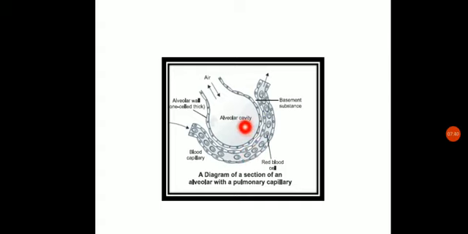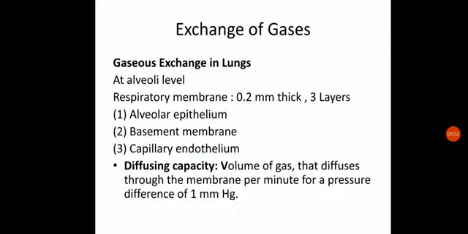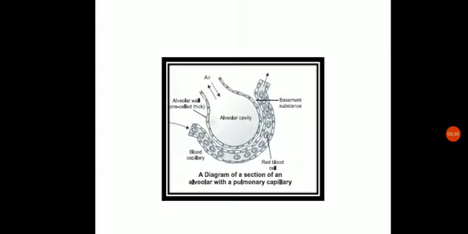So the movement will be from this alveoli to the blood, while carbon dioxide has just the opposite condition. Carbon dioxide is at high partial pressure in this blood capillary, and at low partial pressure in the alveolar cavity. So the carbon dioxide will move from this capillary to this alveoli. Hence the exchange of both carbon dioxide and oxygen takes place at this surface, which is called the respiratory membrane. It consists of 3 layers: alveolar epithelium, basement membrane, and the capillary endothelium. That was about the respiratory exchange taking place at the surface of the alveoli.